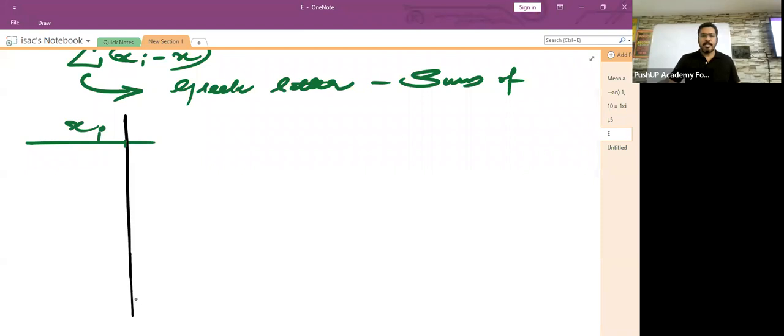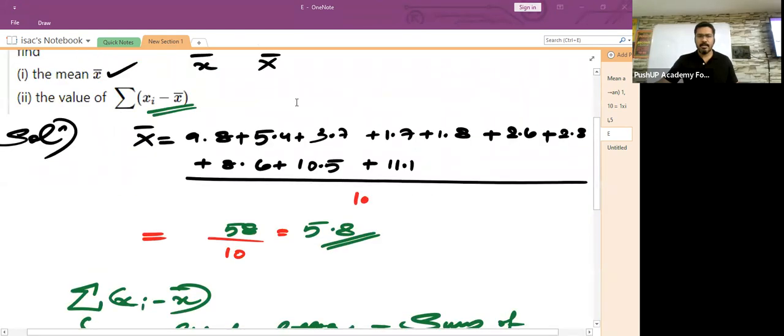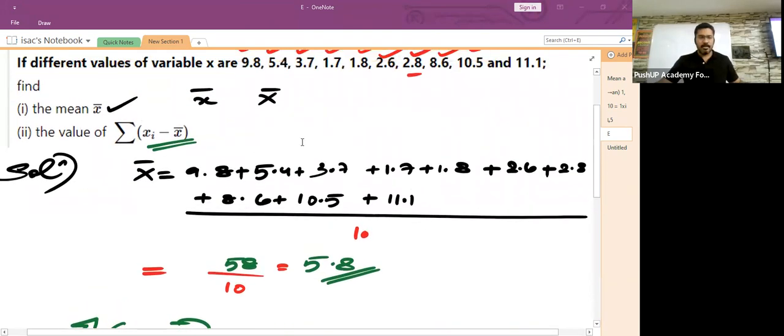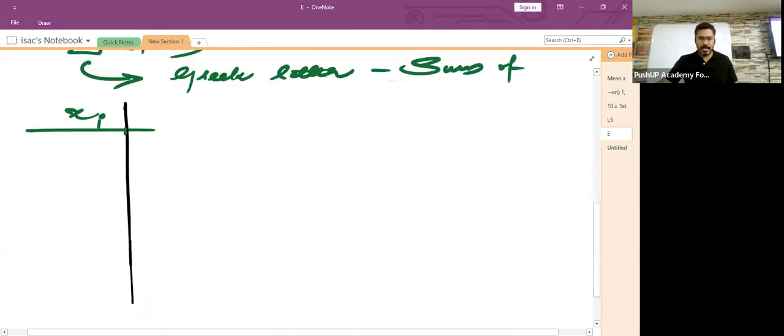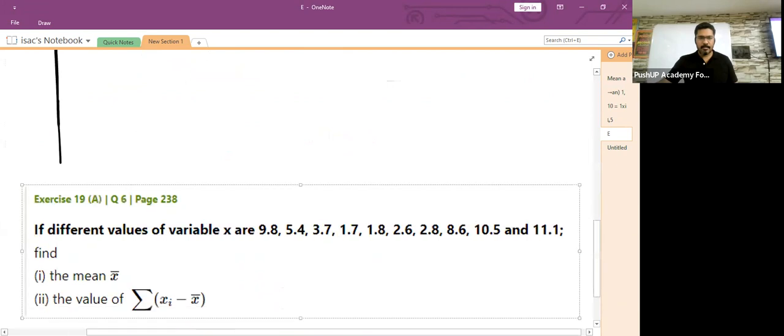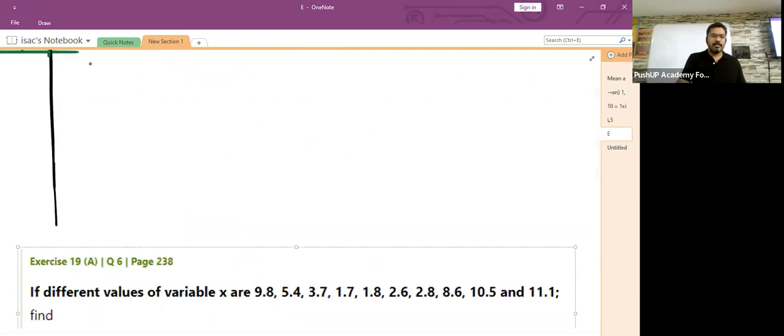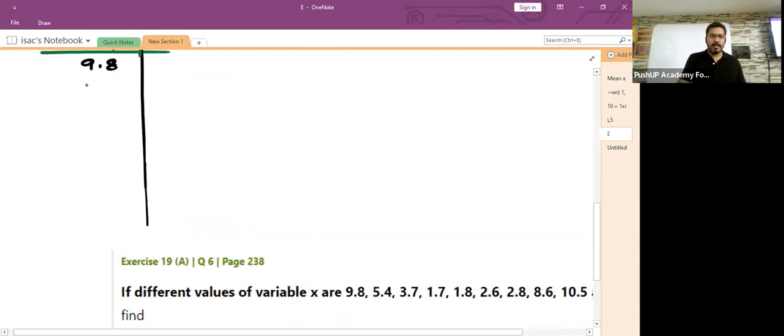Did you all write it down? What are the observations? 9.8, 5.5. I'll just copy paste this. Now let me write it here. The first observation is what? 9.8. Then 5.4.